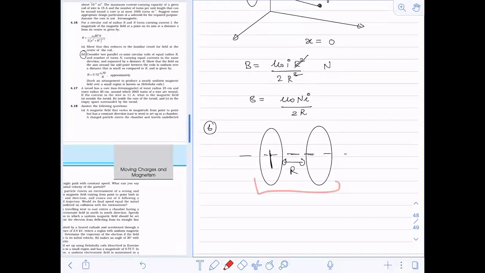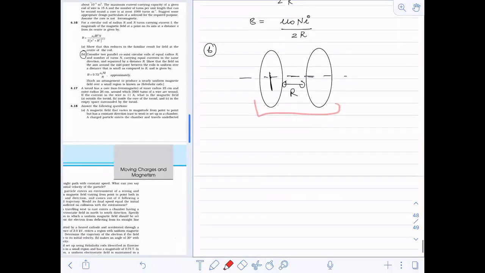Coaxial means the axis must be the same here. Like you have two rings kept together such that their area is facing towards each other. That is coaxial.